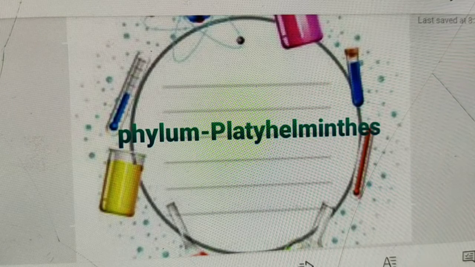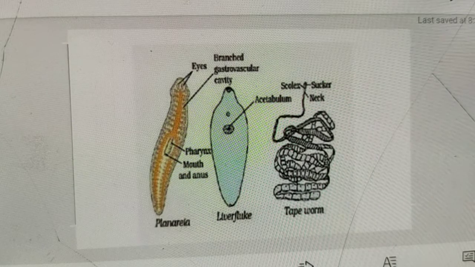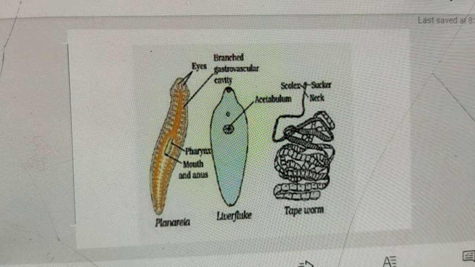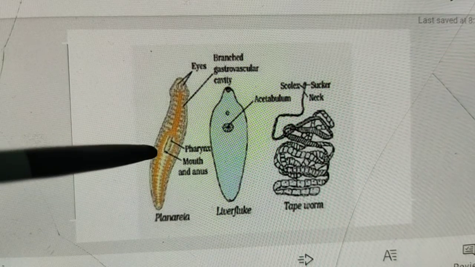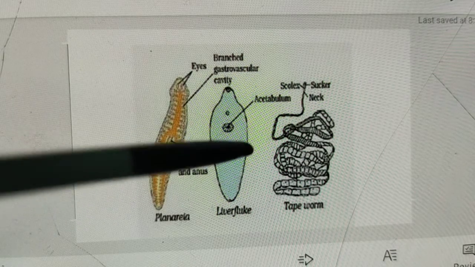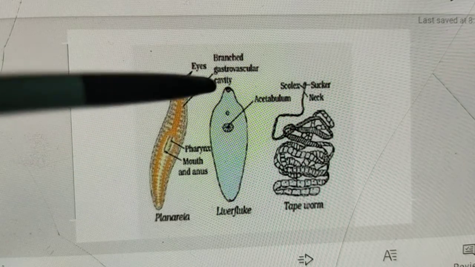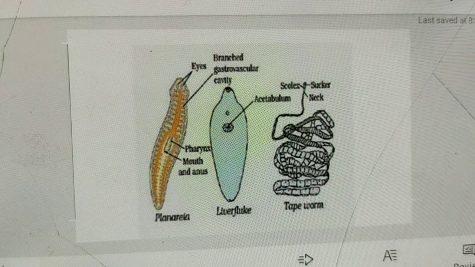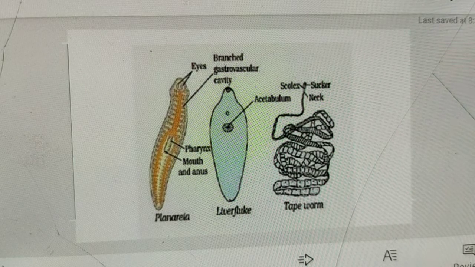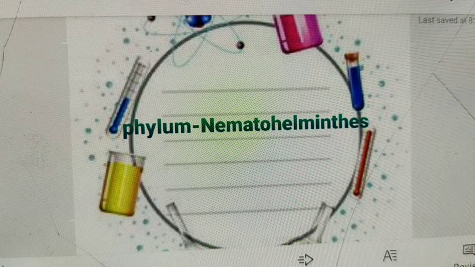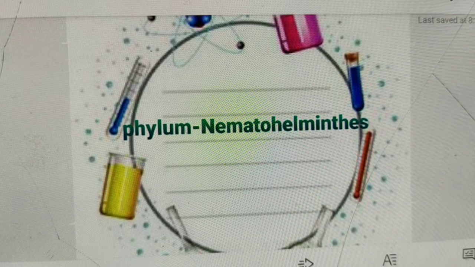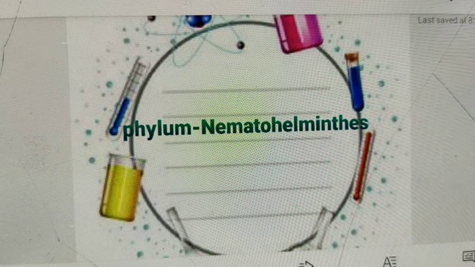Now see some examples of Platyhelminthes. These are the examples: planaria, liver fluke, tapeworm. All these are examples of Platyhelminthes. Now phylum Nematohelminthes, you can say Aschelminthes also. What are the characteristics of phylum Nematohelminthes? We have to know about this.